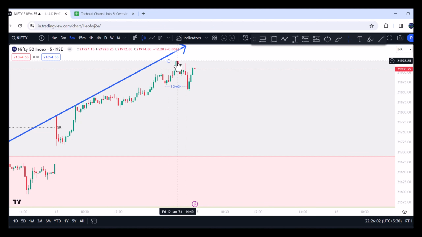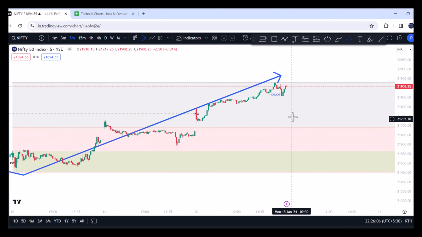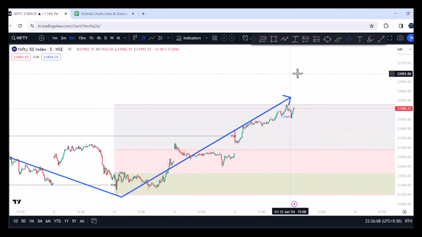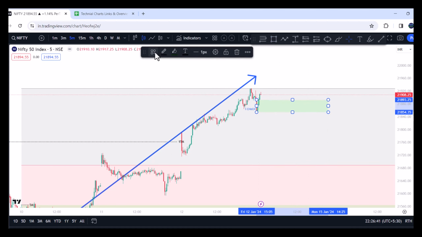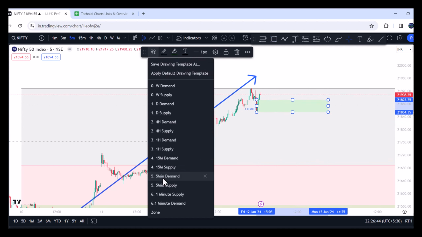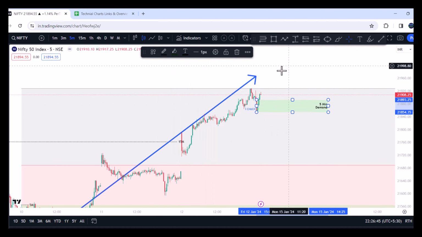That means it is forming a resistance here. So tomorrow if market opens gap up and then closes at least a 5 minute candle on the higher side, that means again market continued its internal change of character on the bullish side. So this will become our 5 minute support. So this happens only when the market closes above the previous swing high.